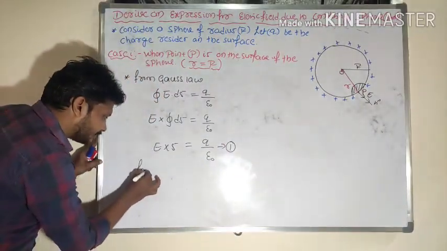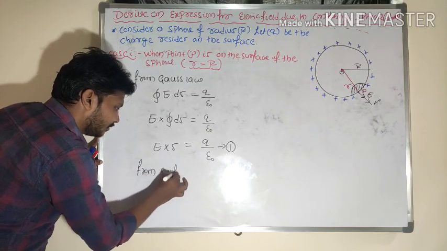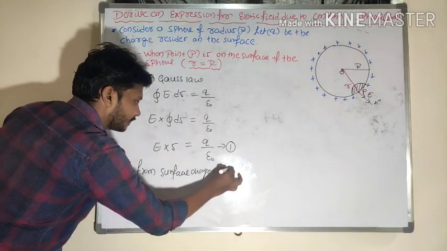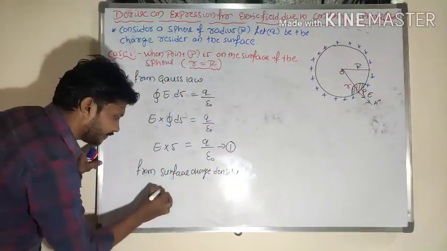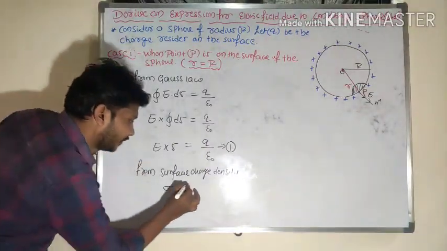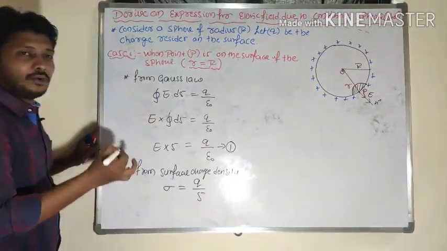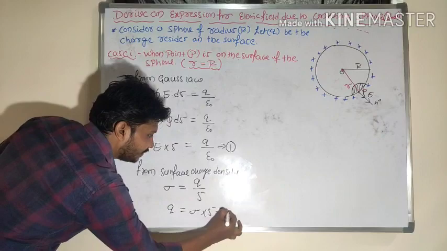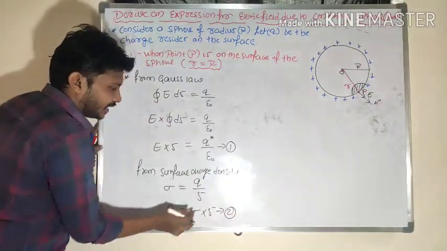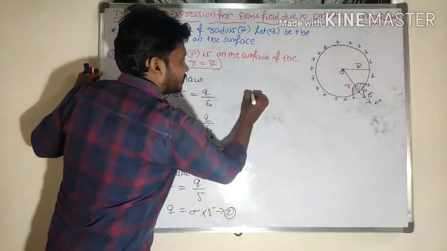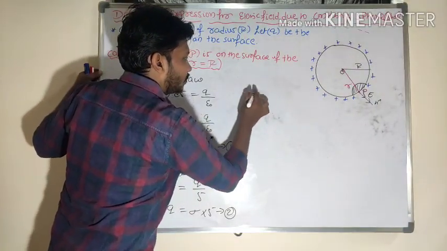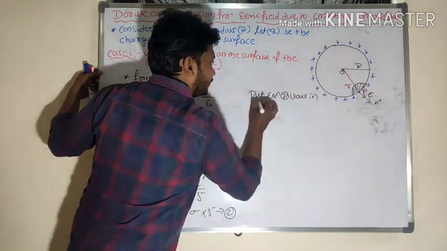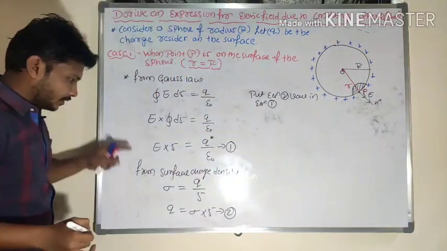From surface charge density, sigma is equal to q by S. Rearranging, q is equal to sigma into S, so wherever q is there, I can fill it as sigma into S. Then put the value of equation 2 in equation 1. So what will you get here?